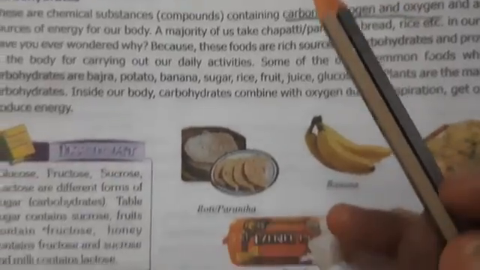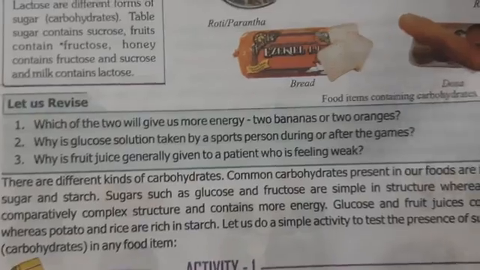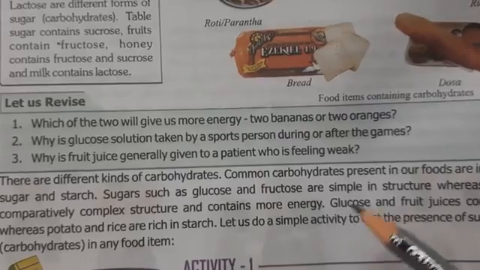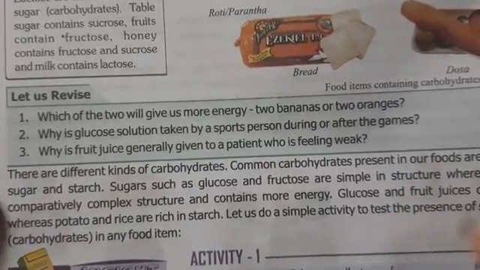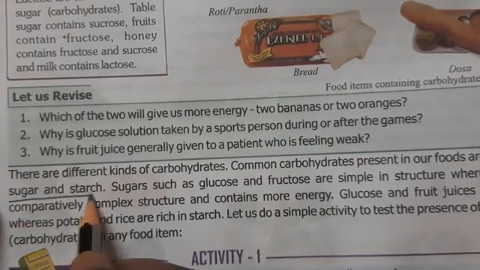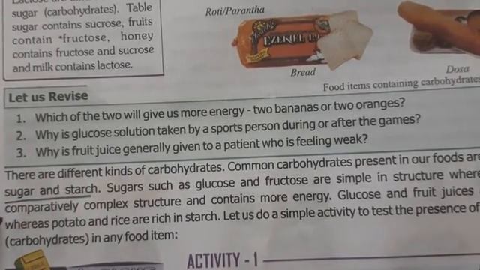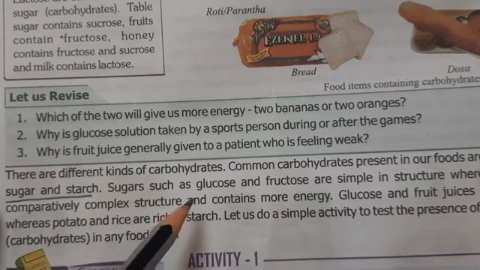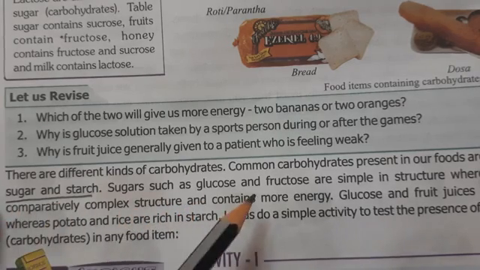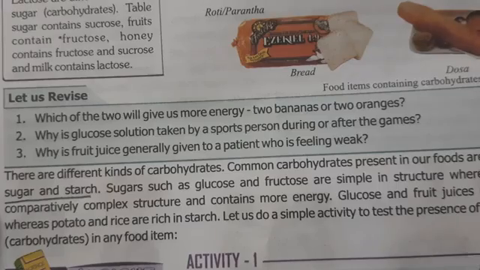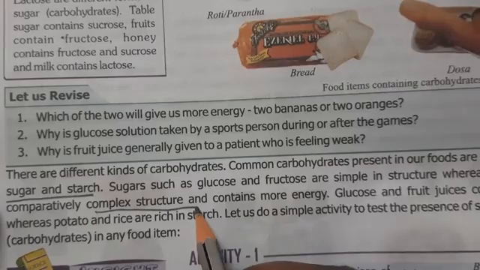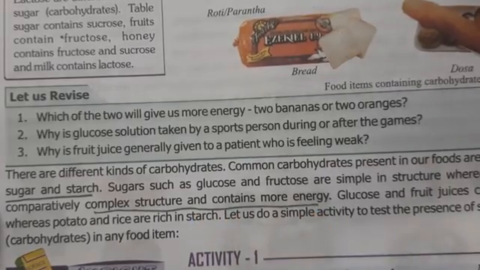In our body, there are different kinds of carbohydrate. The common carbohydrate which is present in our food is in the form of sugar and starch. Now this sugar, like you have studied about glucose, sugar and glucose are very simple structures, whereas starch has a very complex structure, but it gives us more energy.